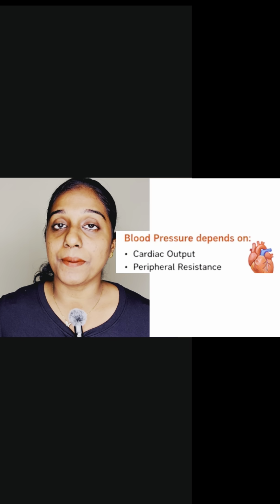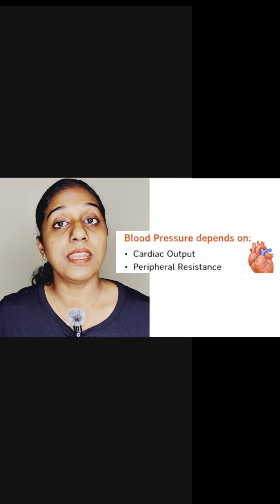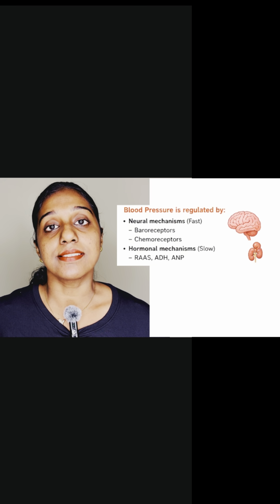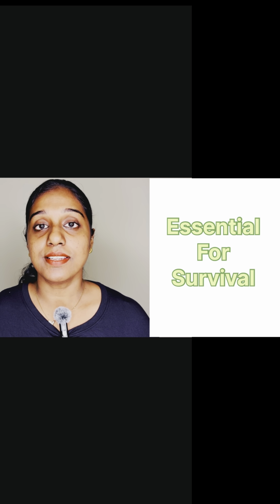Therefore, the blood pressure depends mainly on cardiac output and peripheral resistance. It is regulated by neural mechanism which is very fast and hormonal mechanism which is very slow. Maintaining blood pressure is very essential for the survival.